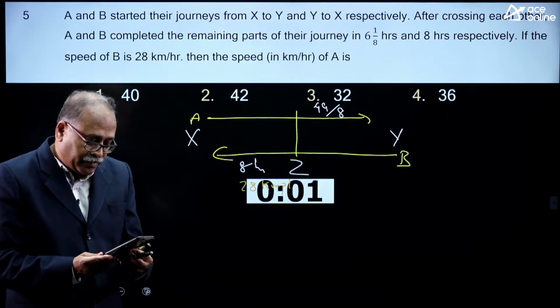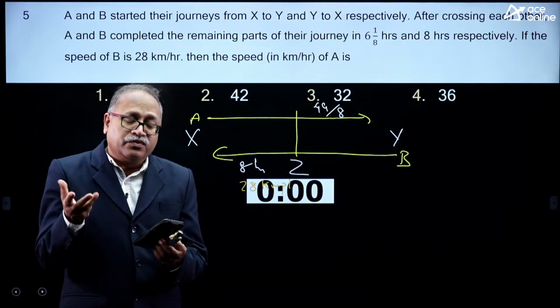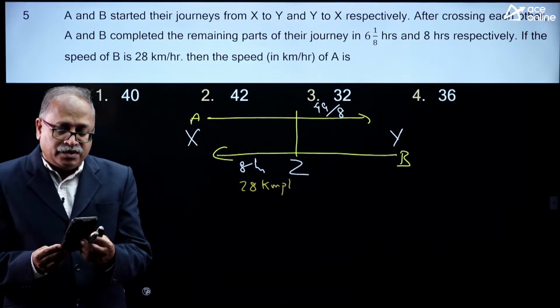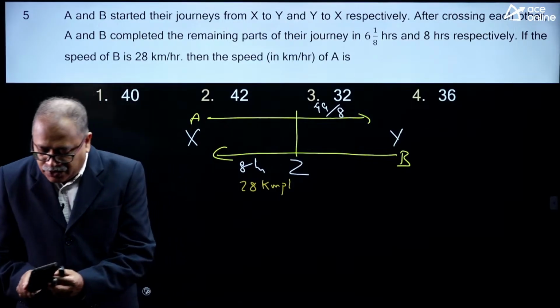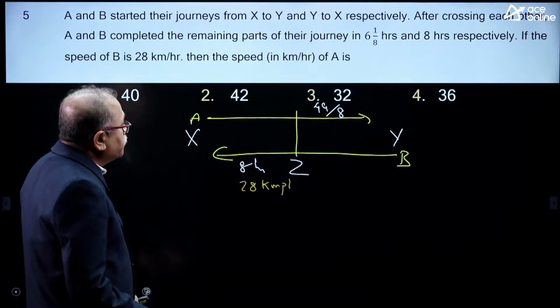But well done, you know this model, you know the formula, that is good. Now the time is over at your end also. Now I will answer this question here.